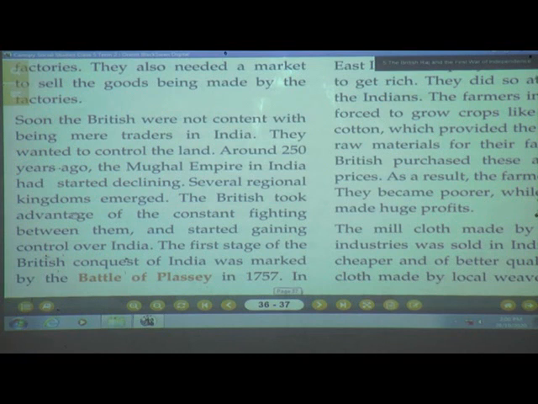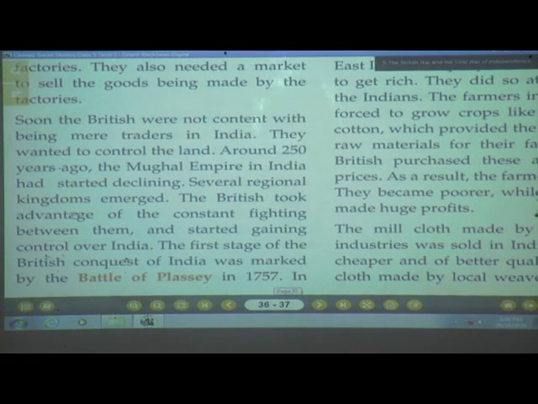And what was the first battle? The first battle was the Battle of Plassey in the year 1757. In this battle, the Britishers defeated Siraj ud Daula, the Nawab of Bengal.